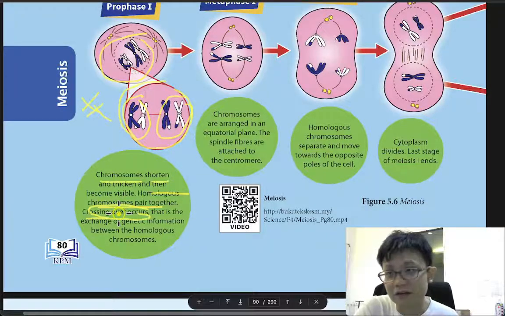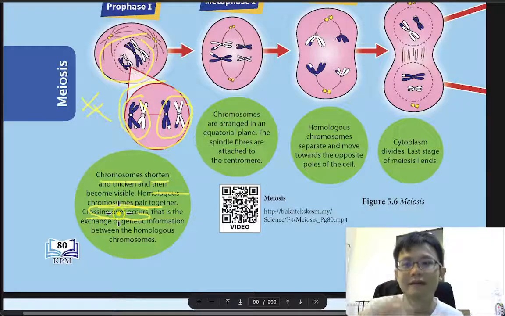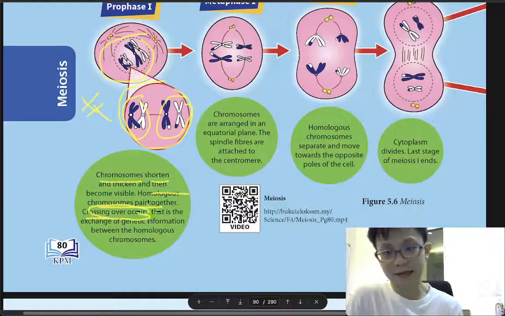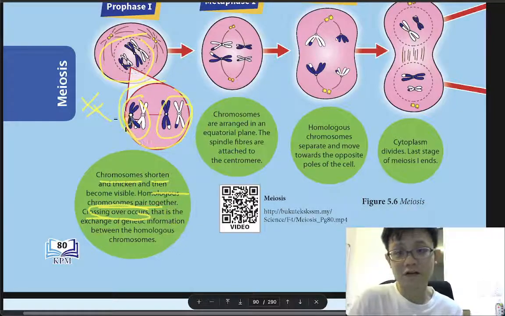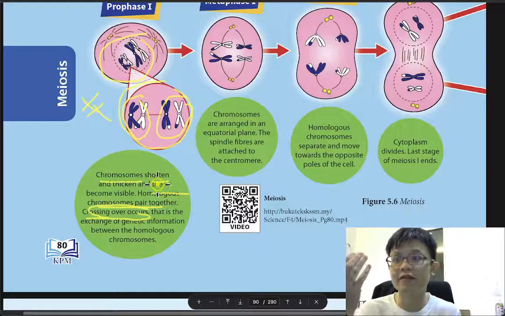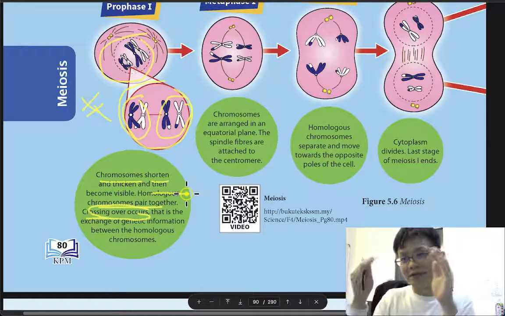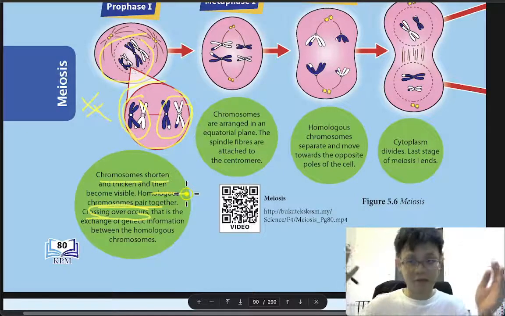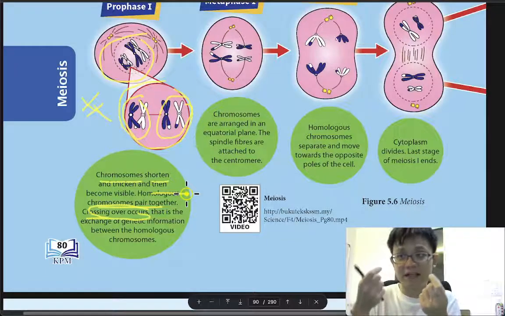Because if it's the same, then you will look like your daddy, you will look like your mommy, and there is not much variation. But when crossing over happens, there is a change in the gene, and it will create variation. So sometimes the daddy is very big but the son is a bit smaller, or the daddy is small but the son is very big. This is called crossing over, because the structure of the DNA and the gene has changed a bit.